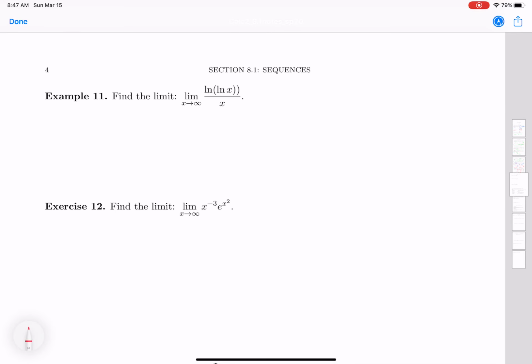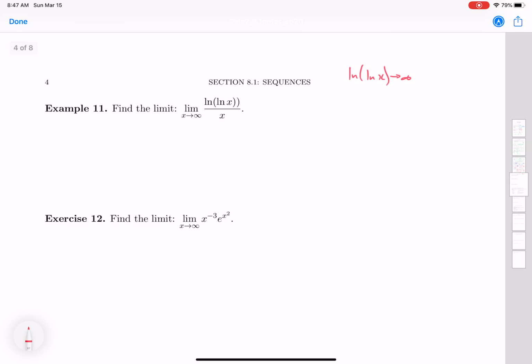So as x goes to infinity, natural log of x goes to infinity. So that means natural log of x is going to be a natural log of infinity. That's also going to go to infinity. And of course, x also goes to infinity. So this is of the form infinity over infinity.